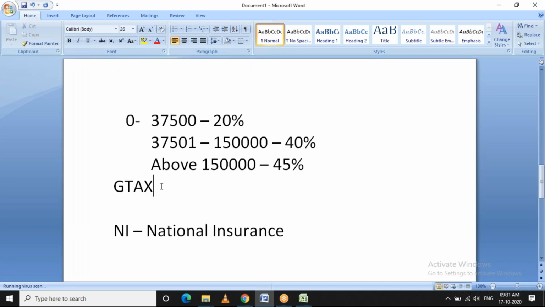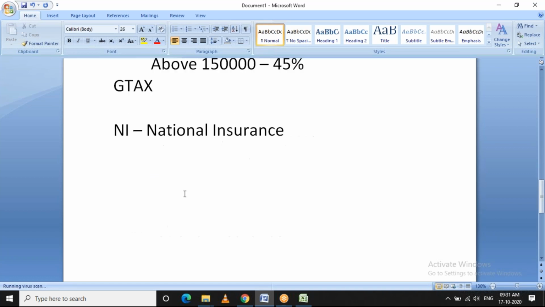The function that does this calculation is GDAX. And the next important thing is national insurance. It's similar to your tax calculation, but here along with the employee contribution, we will calculate the employer contribution as well.